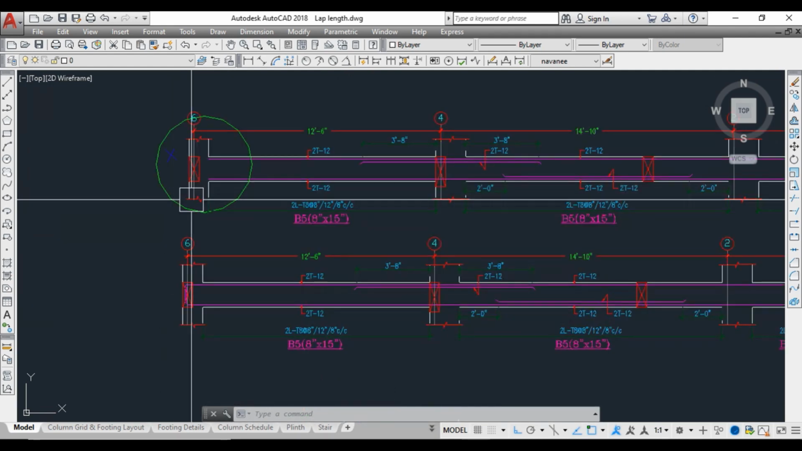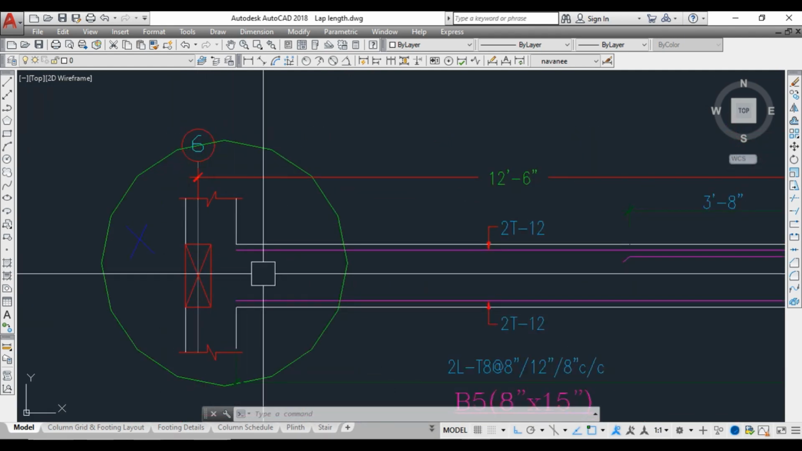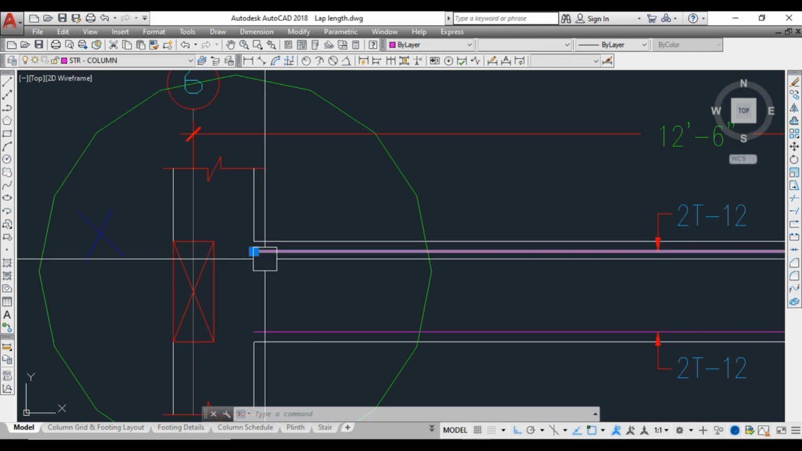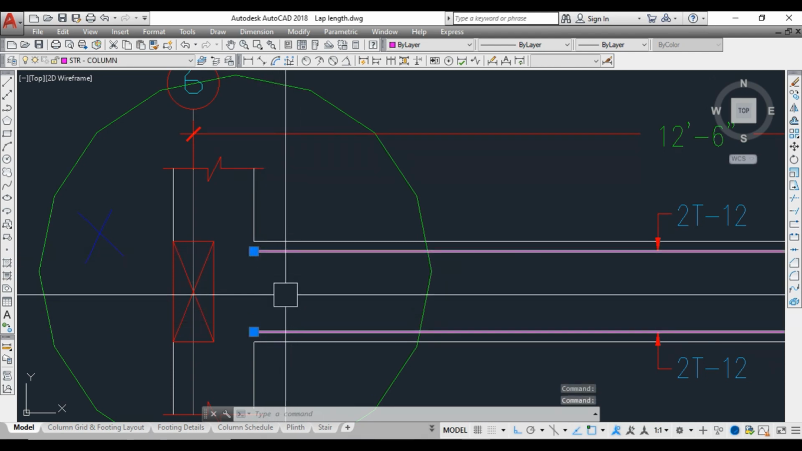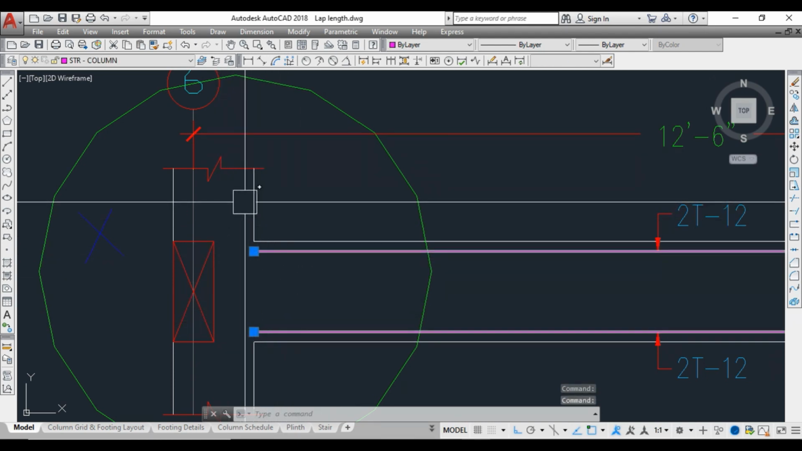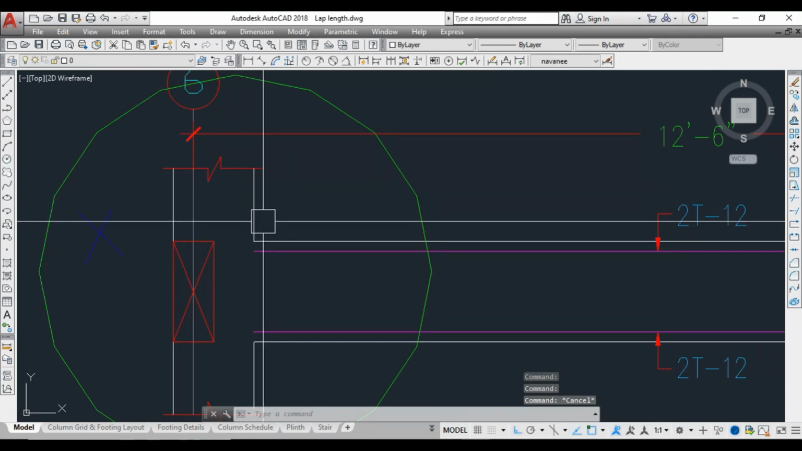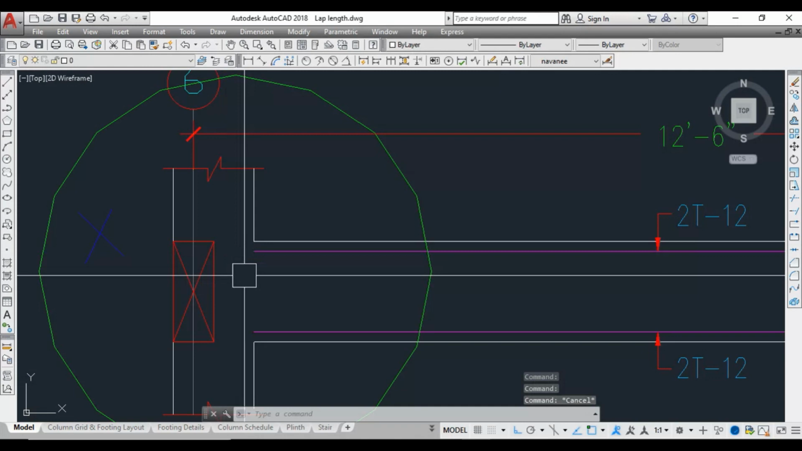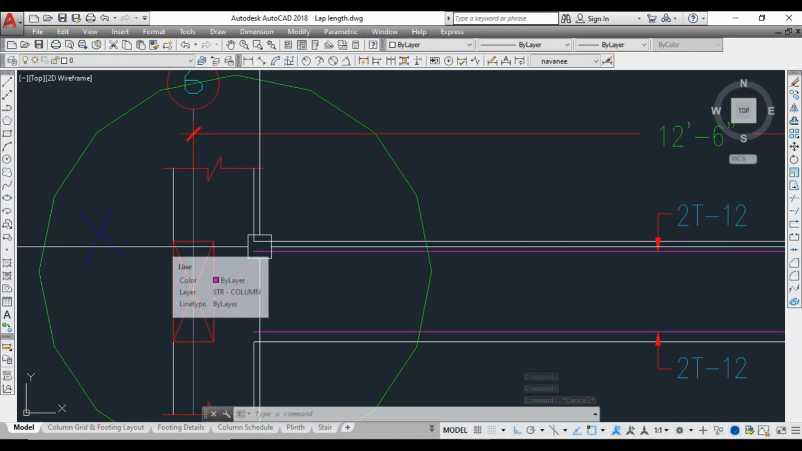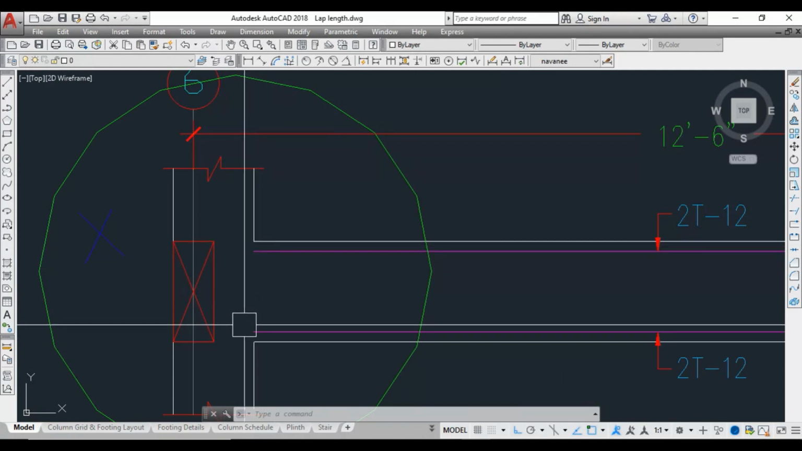Let's see how to provide the development length in beams. So here you can see this bar is disconnected here. So there is no connection. This is the support for the beam, right? So this column is the support for the beam. So there is no connection between this column and beam. So here we had discontinued the bar here.